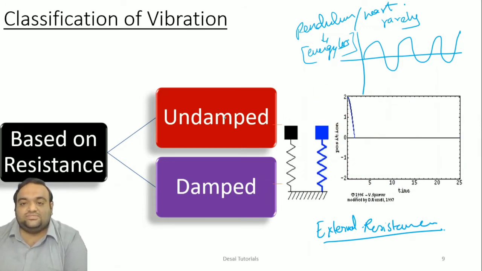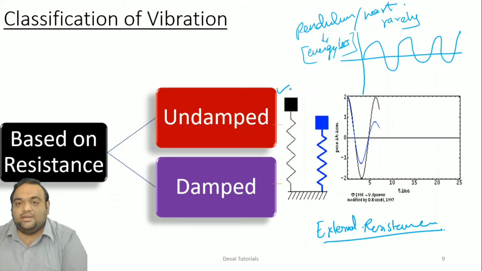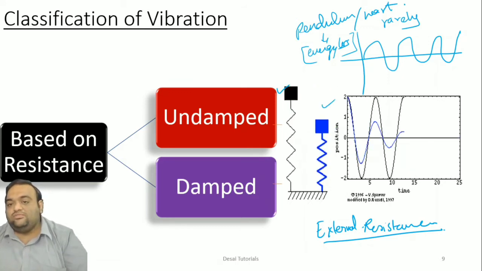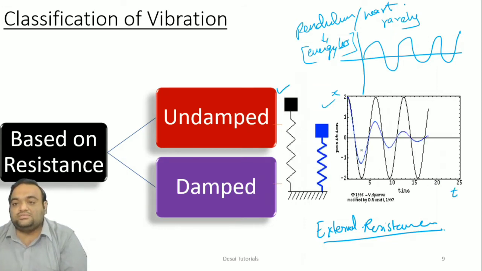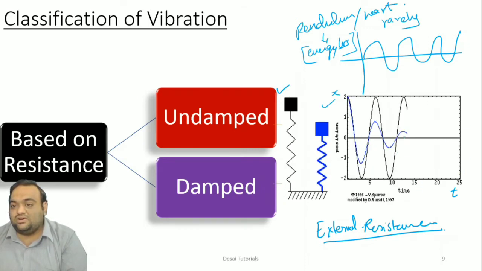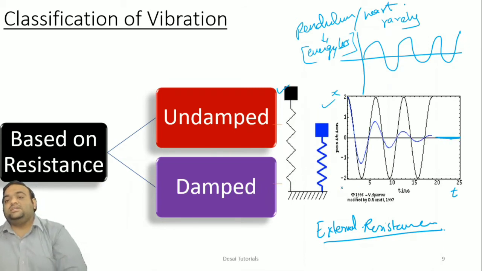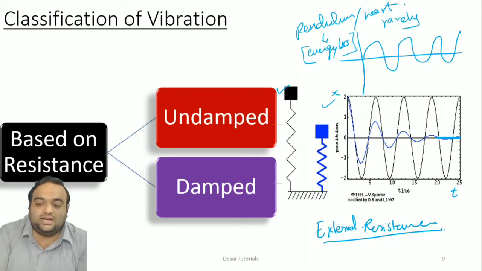So as you can see in this figure, the black one indicates the undamped vibration and the blue one indicates the damped vibration. If we plot a diagram of x versus t here, what you can observe is that the black one is continuously oscillating, right? Whereas the blue one is oscillating but it is dying out at this point, right? So that is what we call damped, and the other condition is what we call undamped.